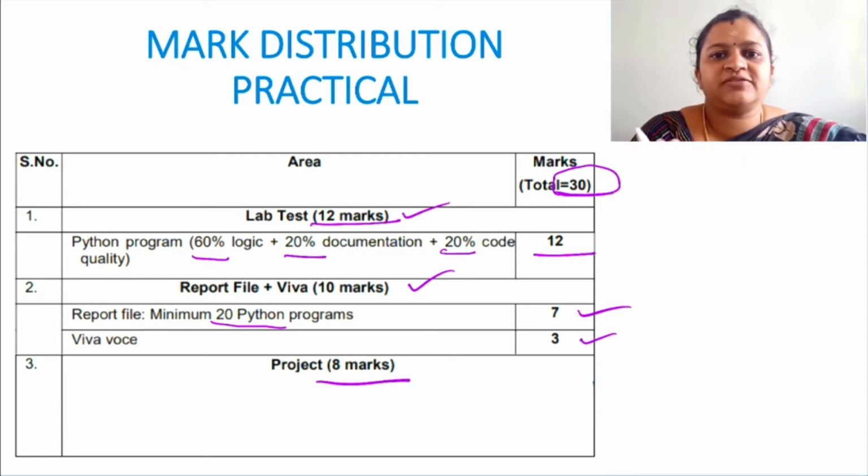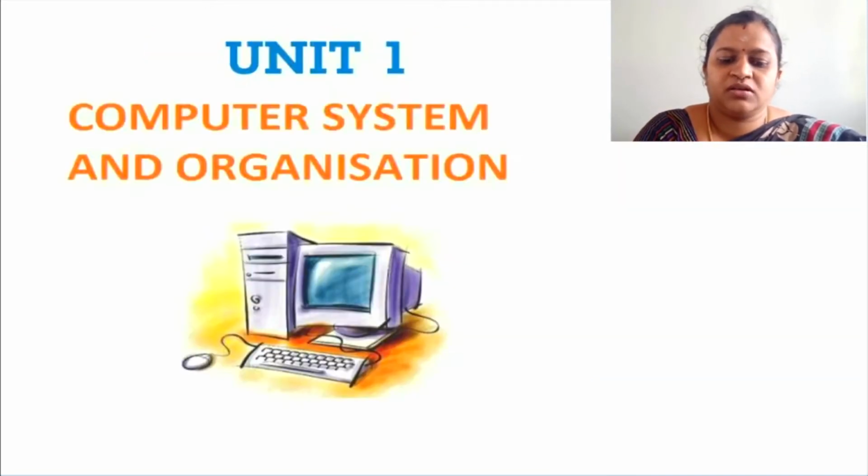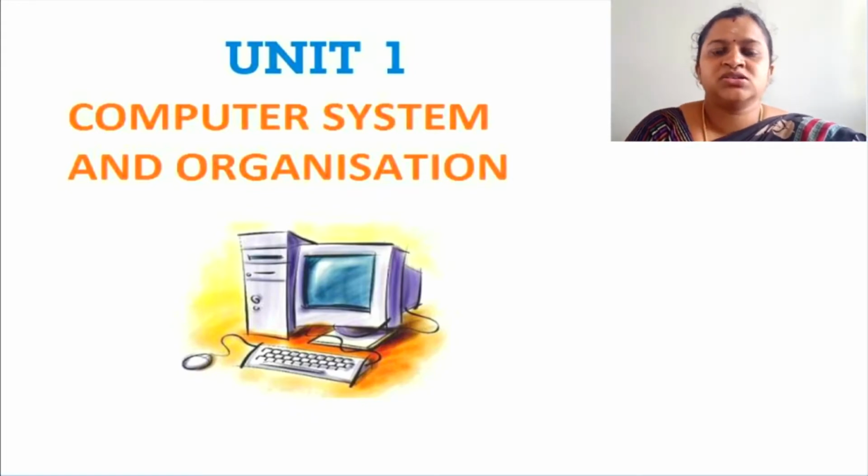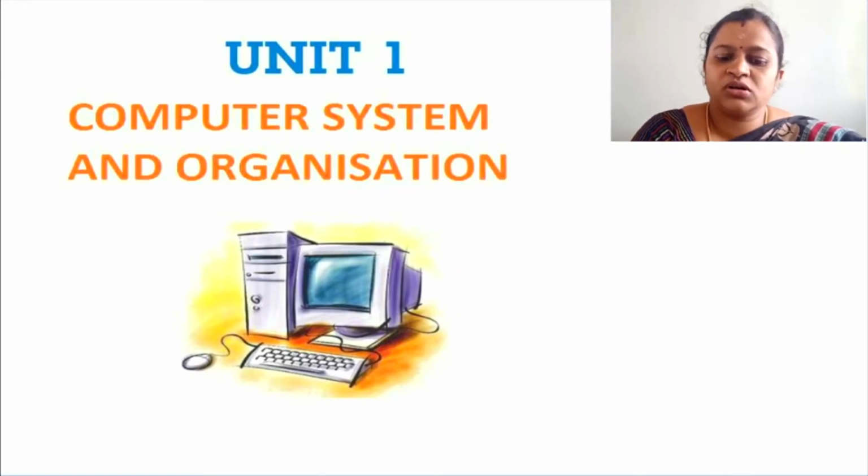Now let us get into the first unit, that is computer system organization. Before we get into the main core of this unit, let us list out the topics that we are going to learn in this chapter, so that you will get a clear idea of what you are going to learn.